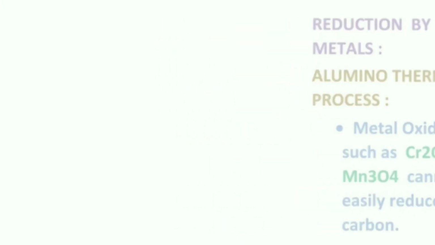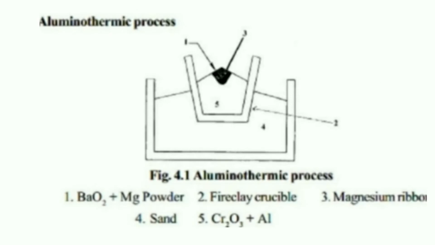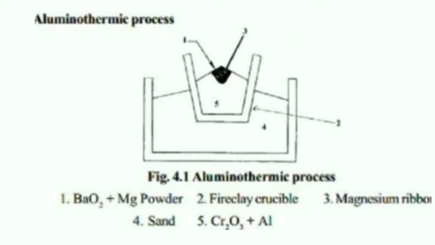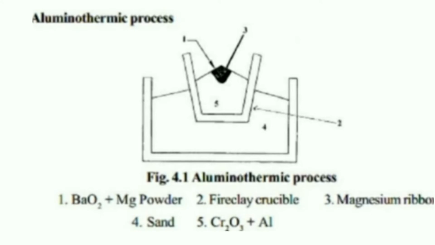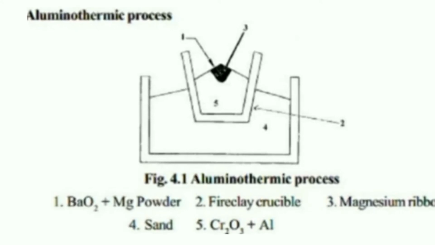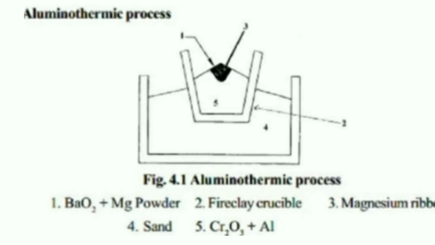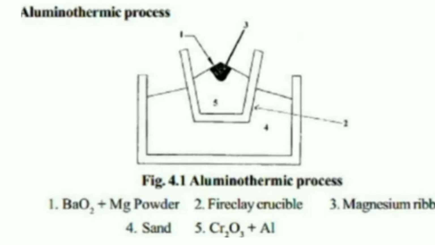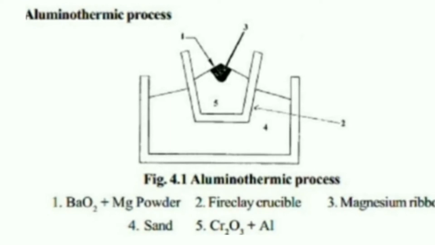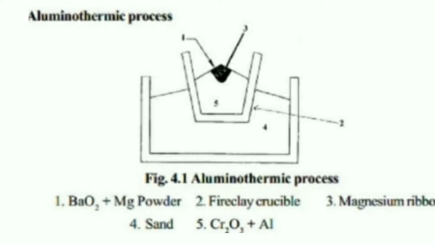Let us discuss the apparatus needed for this aluminothermic process. Here we have a sand bath. Part number 1: what is given there? Barium peroxide plus magnesium powder is formed as a heap over the chromic oxide plus aluminium. First chromic oxide and aluminium should be taken. Above that we have to keep some barium peroxide plus magnesium powder. That is part number 1 and part number 5.